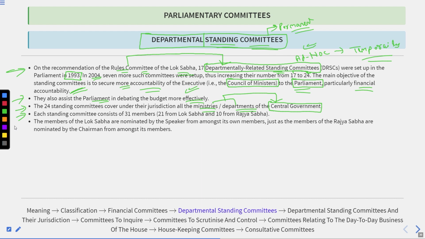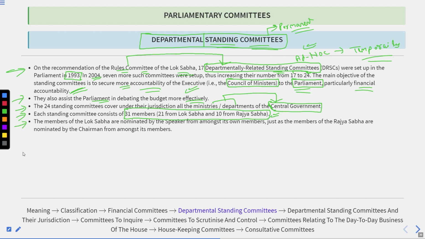Each standing committee consists of 31 members. Now this is very important, because now we are going to talk about the composition. Every standing committee consists of how many members? 31 members. And if we break down this number, 21 members are from the Lok Sabha and 10 members from the Rajya Sabha, and combined 31 members are there. This particular combination is very important.